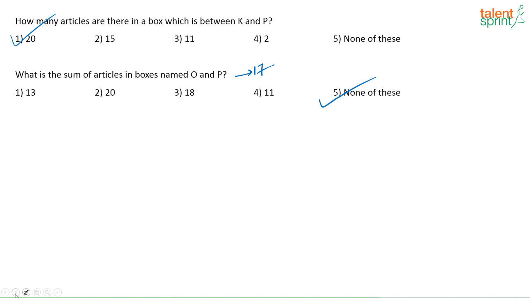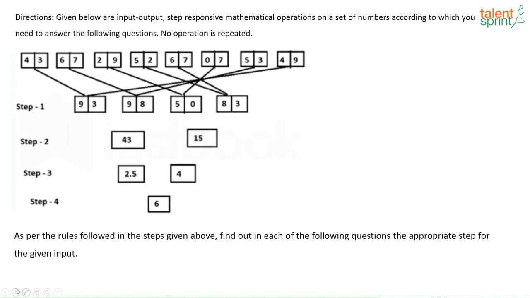Moving on to the next question. Given below are input-output step responsive mathematical operations on a set of numbers according to which you need to answer the following questions. No operation is repeated. So there's a step of operations that's been done for the given input, and as per rules followed in the steps given above, find out in each of the following questions the appropriate step for the given input.